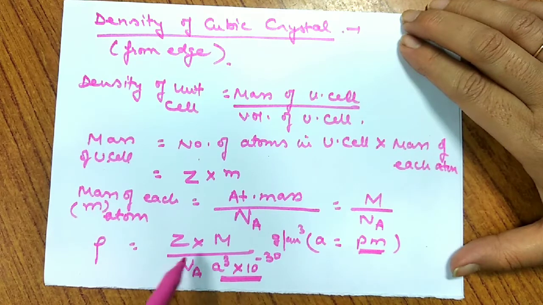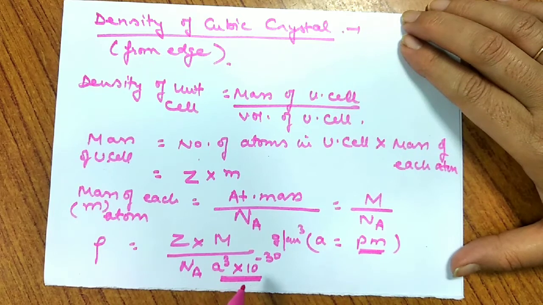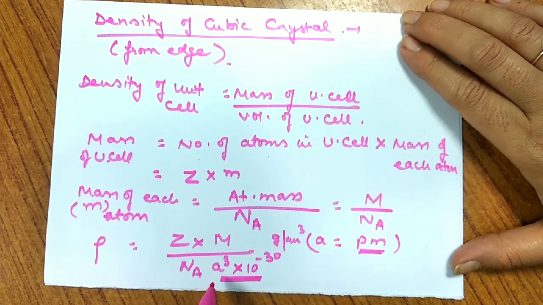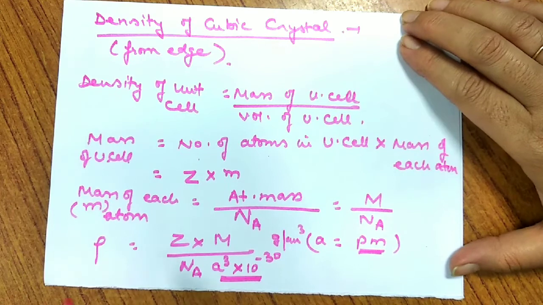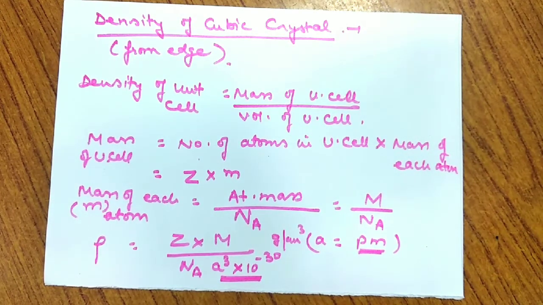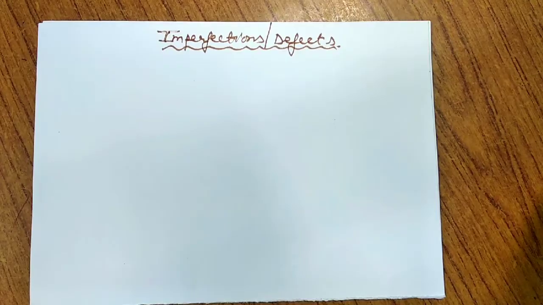आपसे atomic mass पूछा जा सकता है, आपसे number पूछा जा सकता है, आपसे a पूछा जा सकता है. In case of a, आपको a cube का cube root करना पड़ेगा, then you can find a. So somewhere it may be a tricky calculation, where you can use log easily to solve the questions, to simplify. So out of these 5 parameters, 4 will be given to you, and the 5th one you are supposed to find, that you can easily do. That is simple maths.